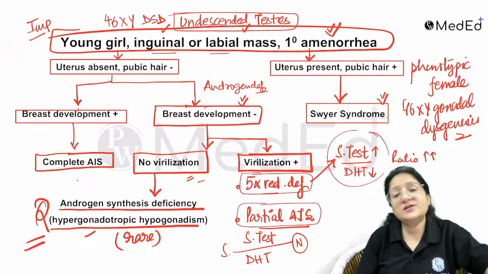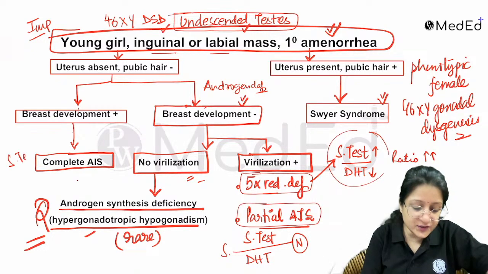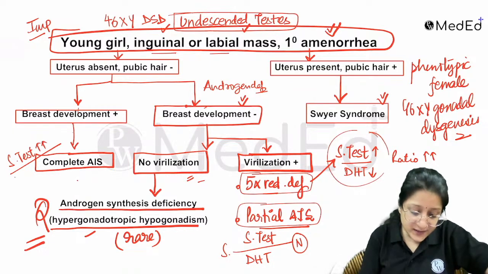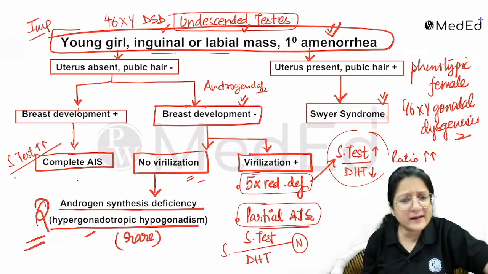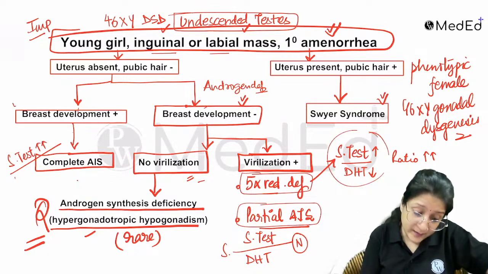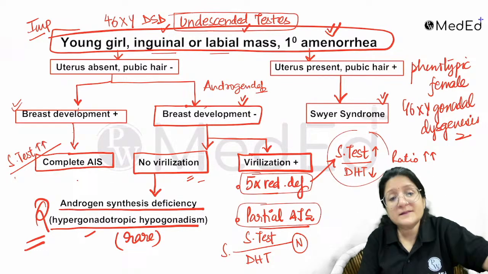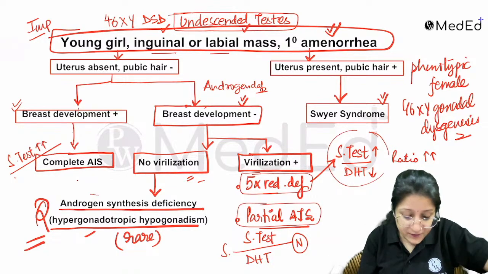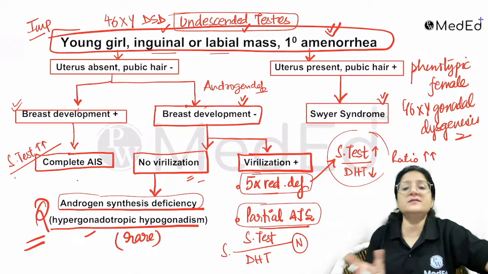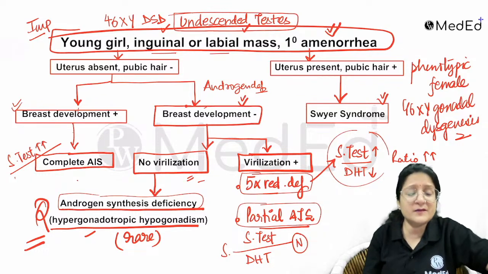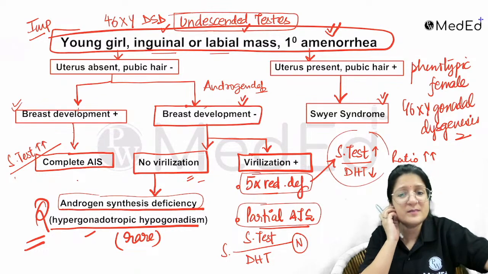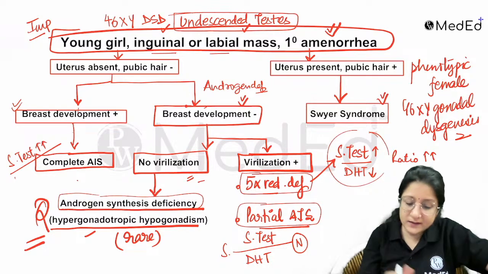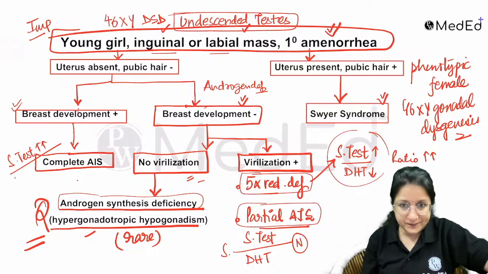With complete androgen insensitivity, the serum testosterone levels are high, also in the male range. The DHT levels are also high in the male range, but with breast development, right? With androgen synthesis deficiency, you can understand that testosterone levels are in the female range, right? So remember this. Okay, this is the shortcut.